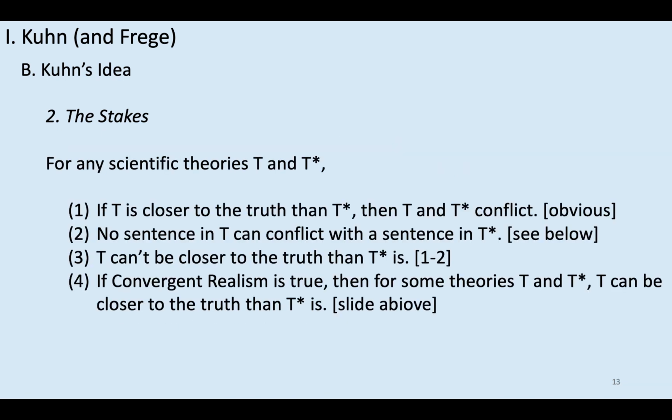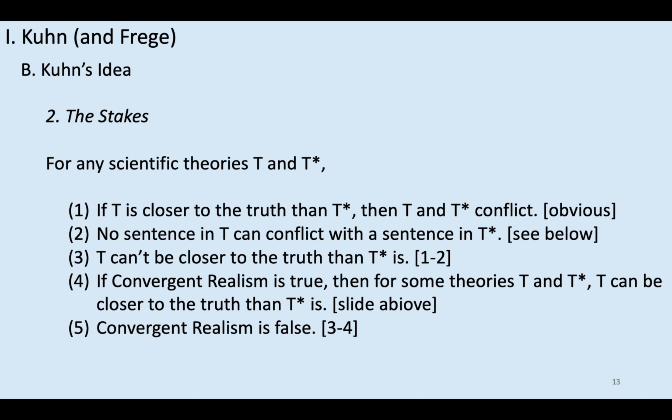Now, before stopping, I want to return to this argument just to prefigure what we'll be doing next time. So when you look at this argument, what I want you to see is that premise 2 is really where the action is. Why do I say that? Well, premise 4 is just the definition of convergent realism, or I should say it's an implication of convergent realism. That is, the definition of convergent realism implies that 4 is true, because convergent realism says that there's scientific progress, meaning that when one theory supplants another, it's generally speaking closer to the truth than the other, and that implies that for some theories, one is closer to the truth than the other. Nothing too exciting, it's pretty obvious.